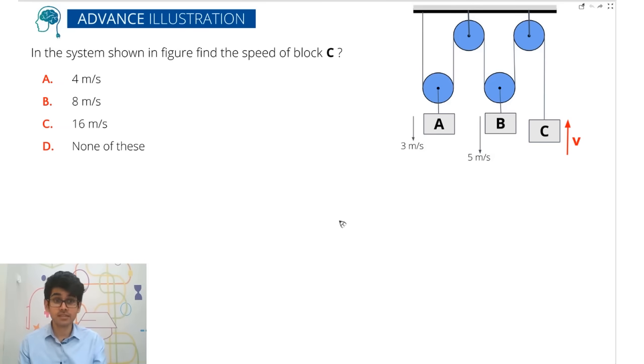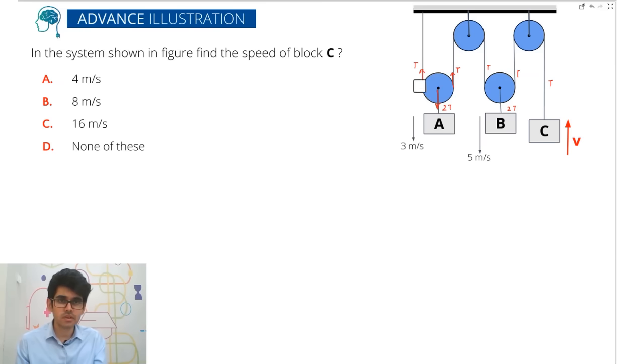So what is the best way? Whenever you have a lot of pulleys, what did I say? Whenever you see a lot of pulleys, look at tension. The tension will reduce your problem. So this is the string, this entire string has tension, let's say, T. T, same string, right? So T, and here also T. And here in this string it will be 2T. And here also it will be 2T because of the pulley. So this is a pulling force, tension, and this will be 2T. Okay? So 2T and T.